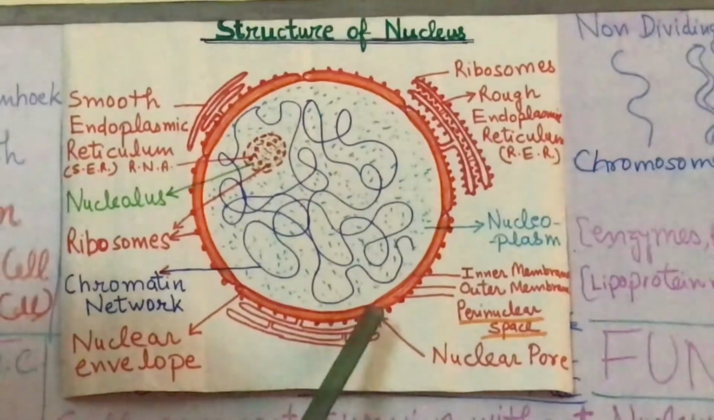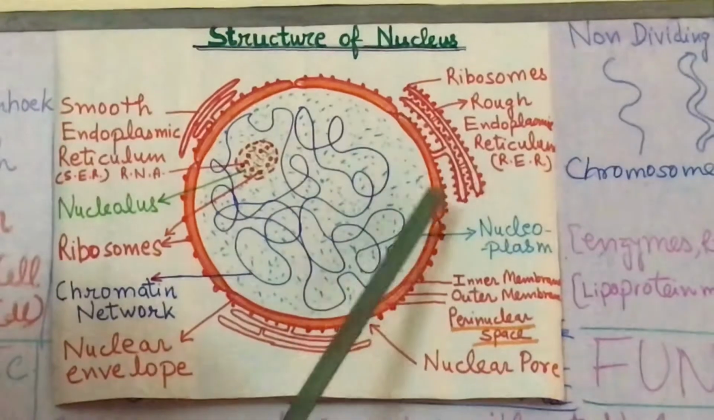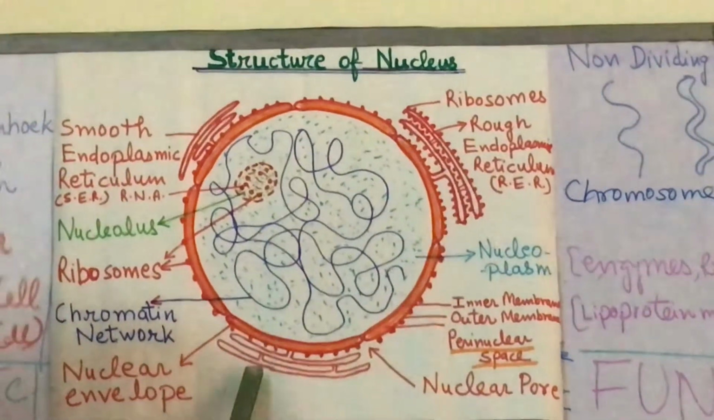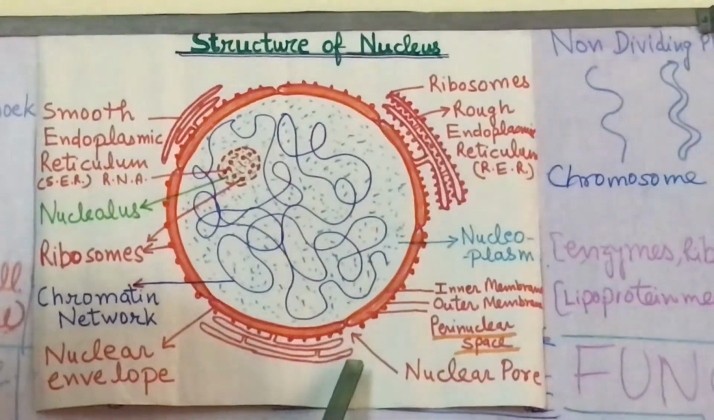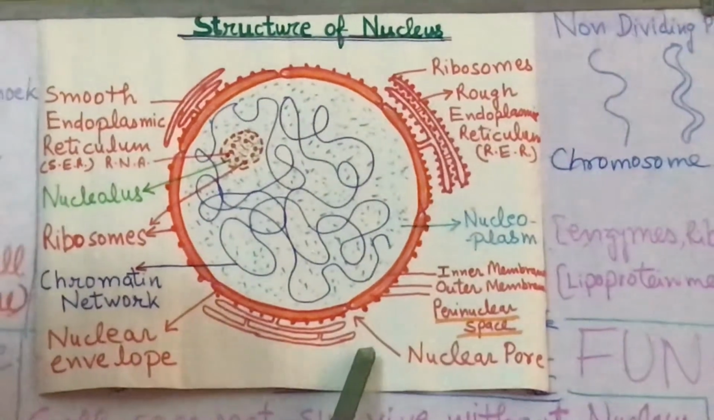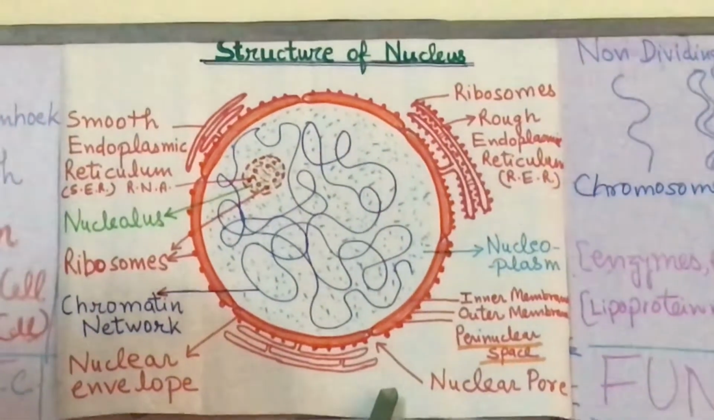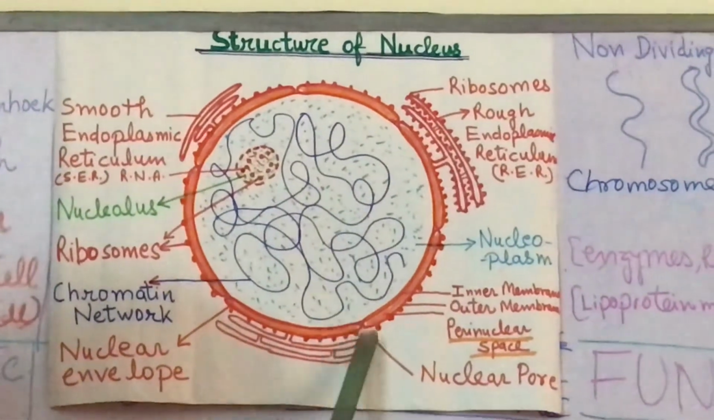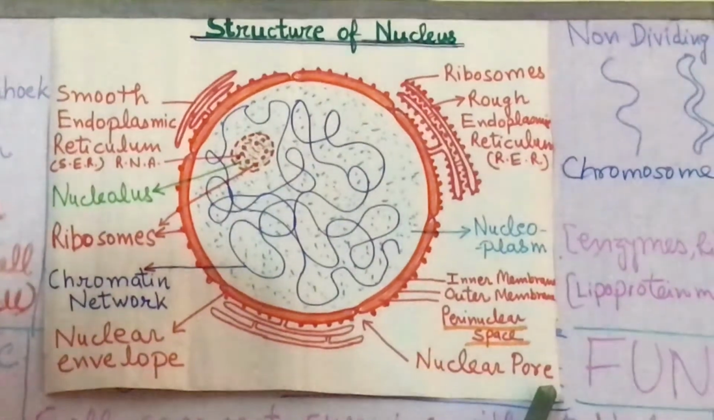We can see many gaps in the nuclear envelope, and these gaps are called nuclear pores. Pore means the space from which outside material can go inside, and inside material can come outside through these pores. The exchange of material is done by the nuclear pore.